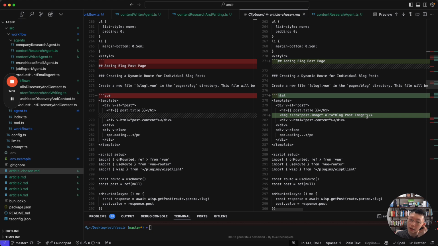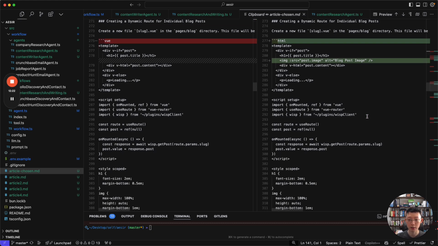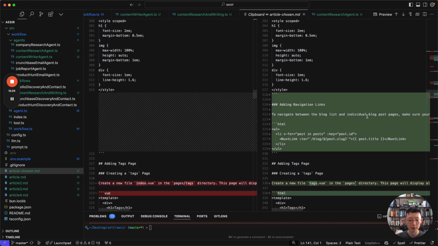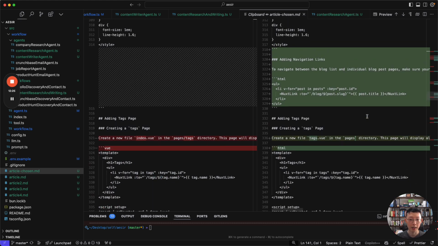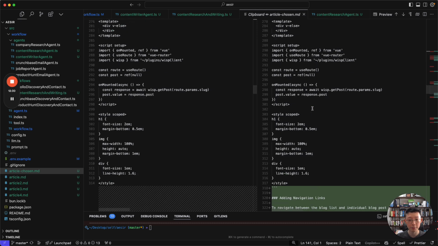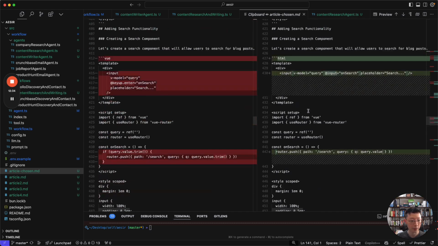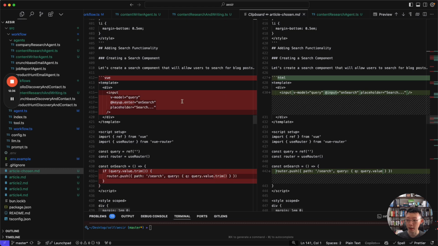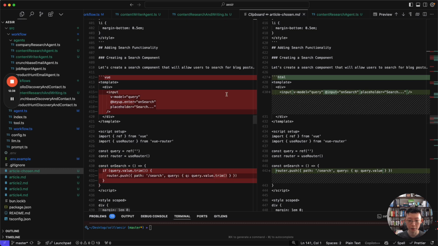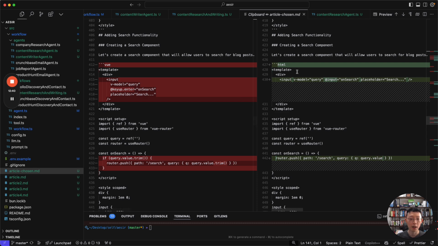It's actually printing out the featured image, but I don't need the featured image because the image is already in the content itself, right? And there's additional stuff on adding a navigation link, but it's already in there, so I just took it out. Okay, so from there, this is something broken.